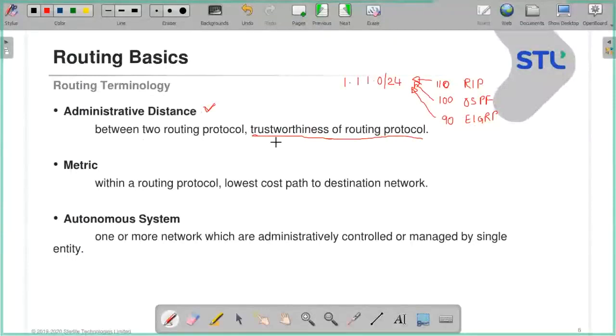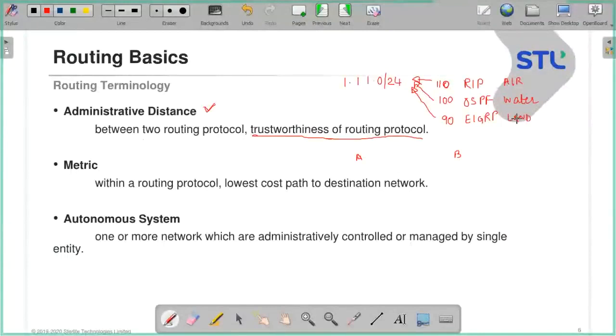Now the next thing is metric. Let's say my friend told me that to reach from A to B, that is home to office, I can come via air, via water, or via land.